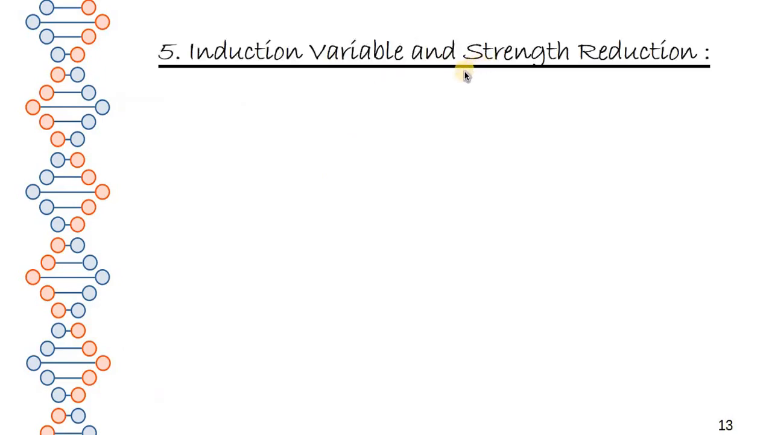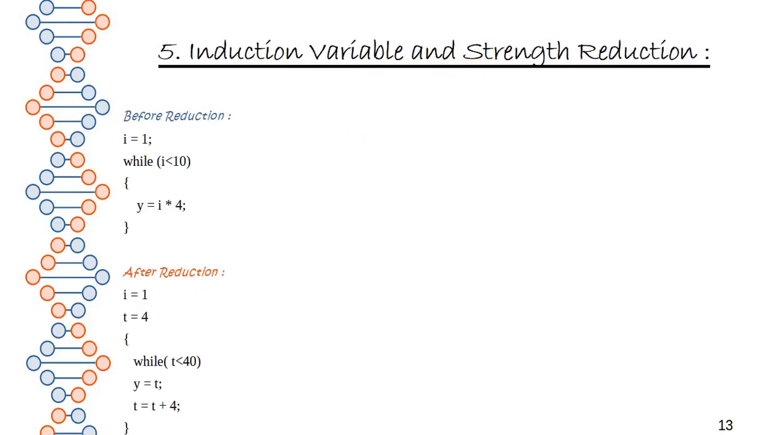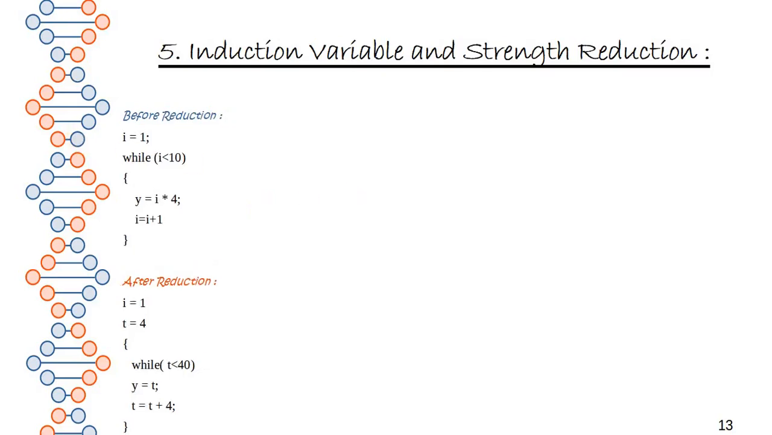Now, induction variable and strength reduction. What happens is, whatever we have before reduction, i is equal to 1, while i, this is a normal program before reduction. After reduction, what we are exactly doing is removing the high strength operator, like a multiplication, which is replaced by an operator which has a lower strength. That is what is meant by strength reduction.